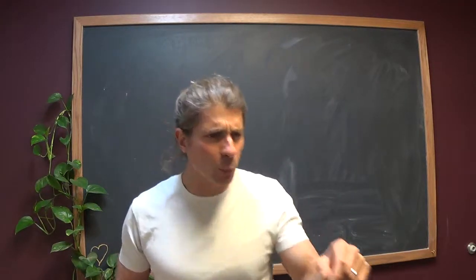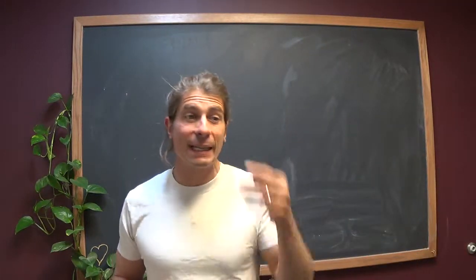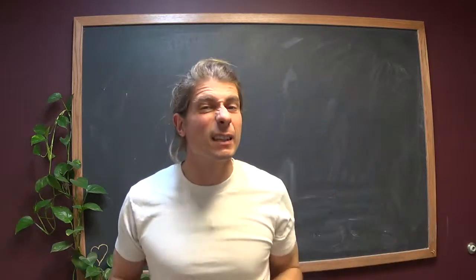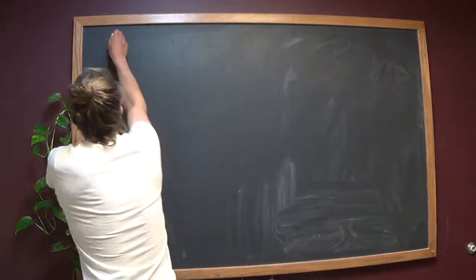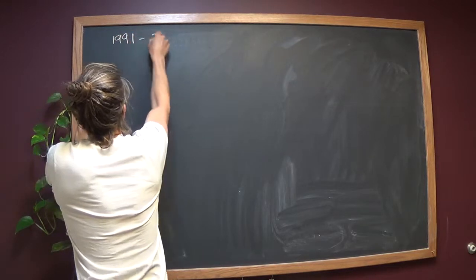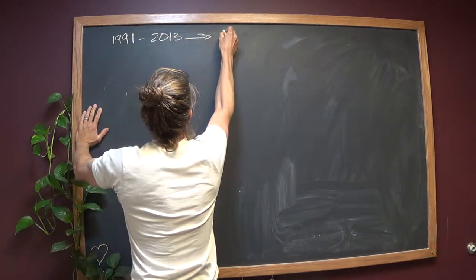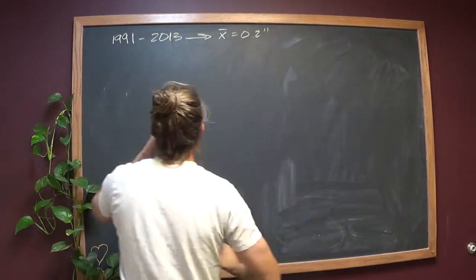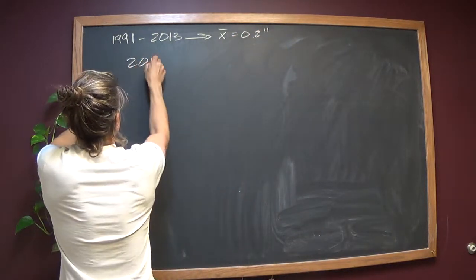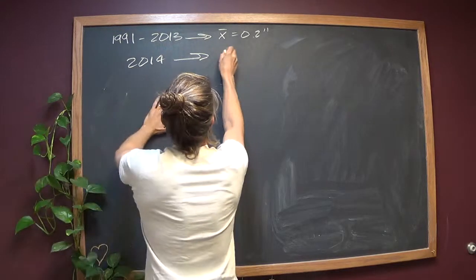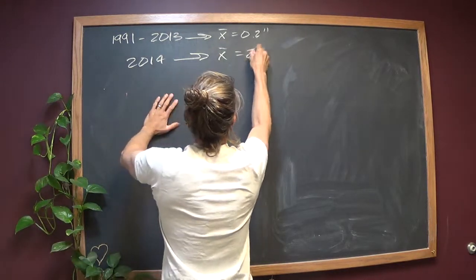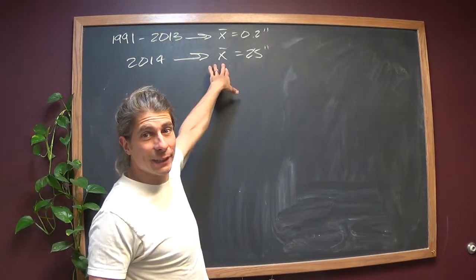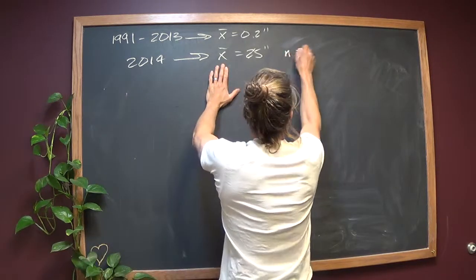So the first one, we've got 91 to 2013. The average was about 2/10 of an inch. So that's the first bit of data, 91 to 2013. We had an average over that period of time of about 2/10 of an inch. Okay? In 2014, the average, if you will, was 25 inches. Now, it seems silly to call it an average, but it is an average. It's an average with a sample size of 1.